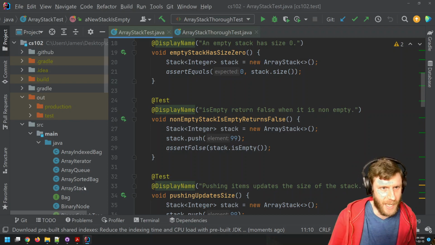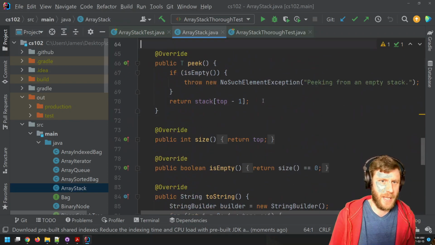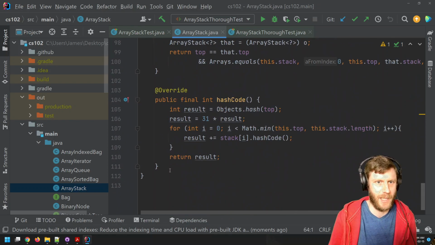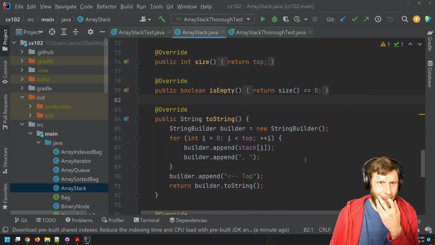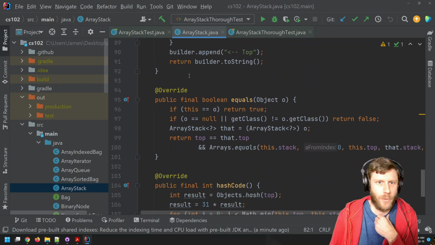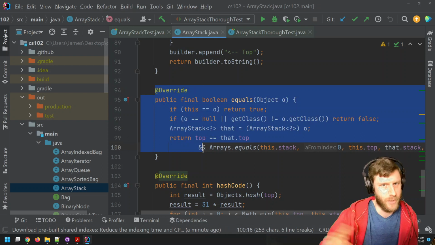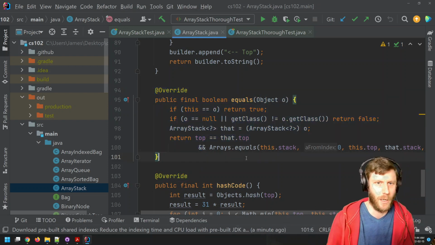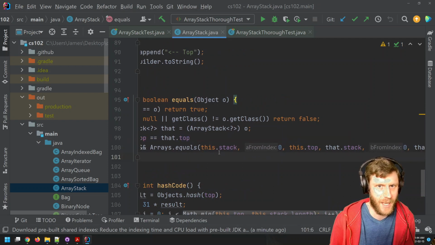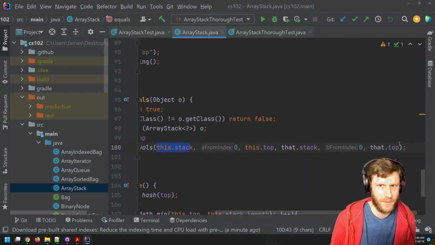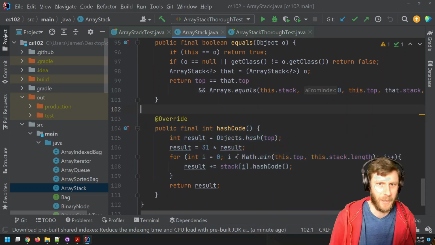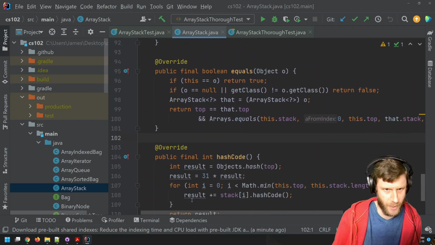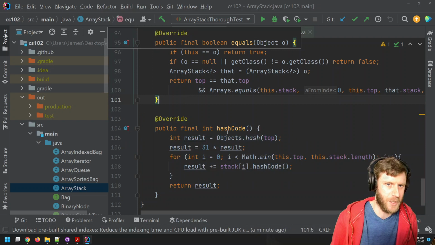But if we go look at our ArrayStack, this is basically identical to what we just looked at plus these bits, and there's comments on certain things. Yeah, so we've got our toString. This one's using the StringBuilder. We've got our equals. This is the fancy equals. There's an aside on how to do equals properly from a couple topics ago. All it does is check if the tops are the same and if the contents in the stack are the same. If they are, then they're equal. And then there's this hashCode. There we go. Don't worry about these right now. If you really care, open up Google, say, what is the Java hashCode?